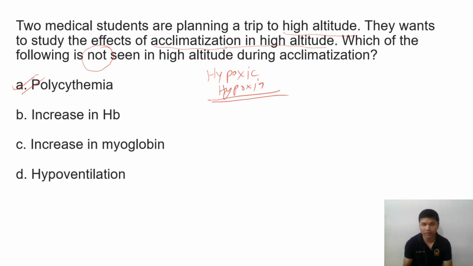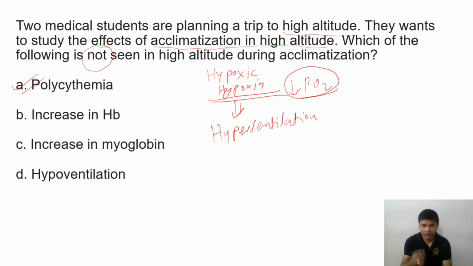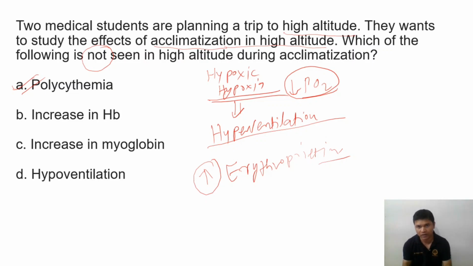And what happened immediately after ascent? There will be hyperventilation. Because of the hypoxia, there will be hyperventilation, because hypoxia will decrease the partial pressure of oxygen, PO2 decreases. So the peripheral chemoreceptor will be stimulated, and then hyperventilation. After that, because of the hypoxia, there is increased erythropoietin. One thing is hyperventilation immediately after the ascent.